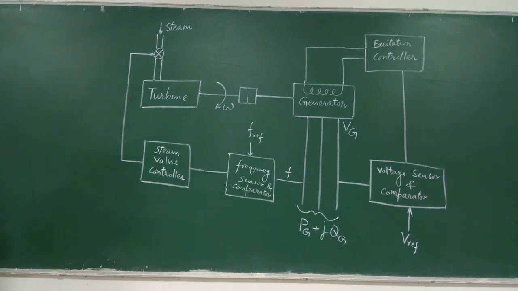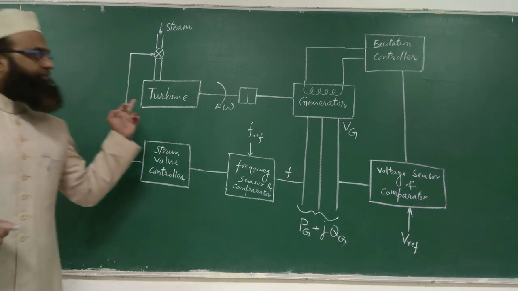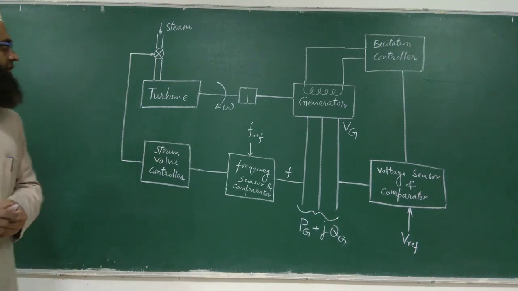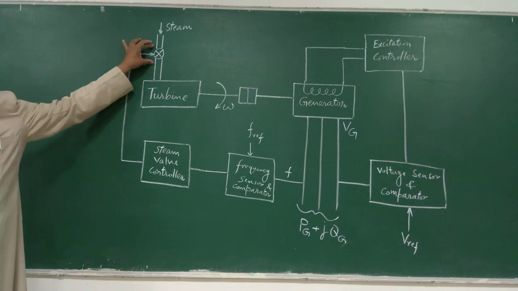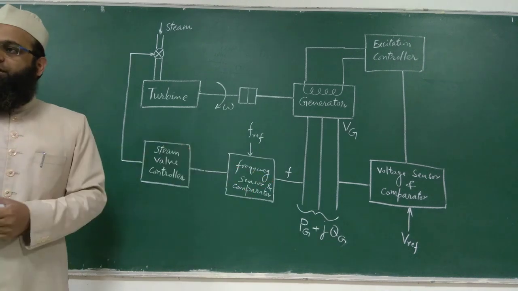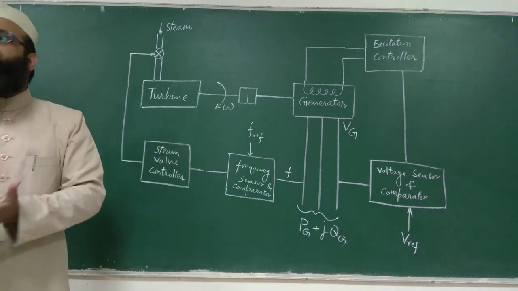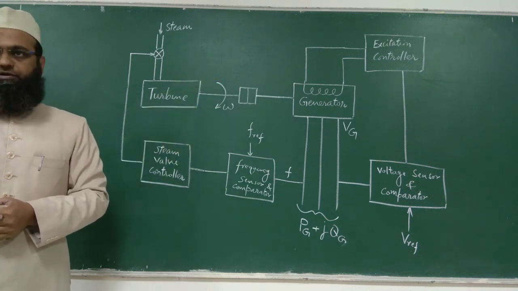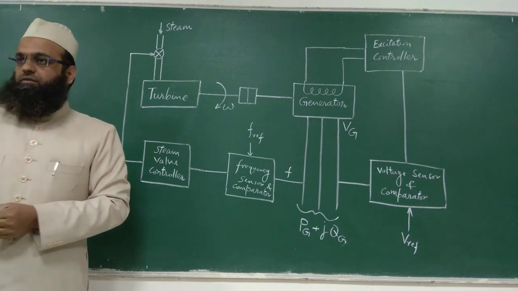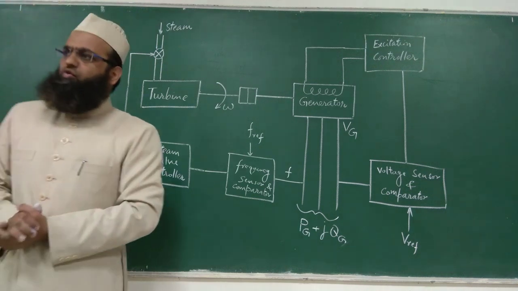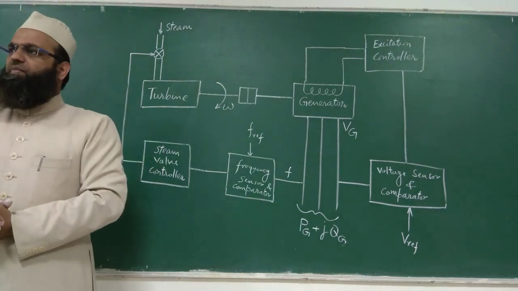Clear to you? So this was all about this topic, control of load frequency and voltage. Frequency is controlled by controlling the steam input to the turbine, and voltage is controlled by controlling the reactive power generation, which is controlled with the help of the excitation of the alternator. Any question? In your syllabus, this was the last topic of unit 2, just an introduction to control of frequency and voltage.